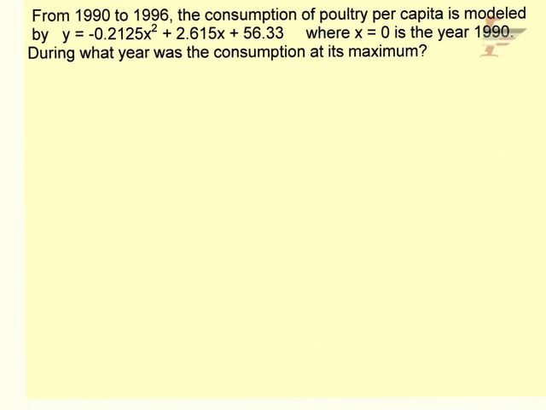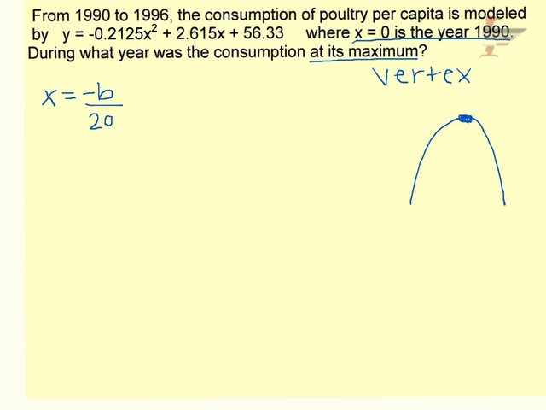All right, next one says from 1990 through 1996, the consumption of poultry per capita is modeled by the following quadratic, where x equals 0 is the year 1990. During what year was the consumption at its maximum? And again, anytime you see maximum or minimum, that should trigger in your mind vertex. So my quadratic, because a is negative, is opening down. So I want to find the maximum.